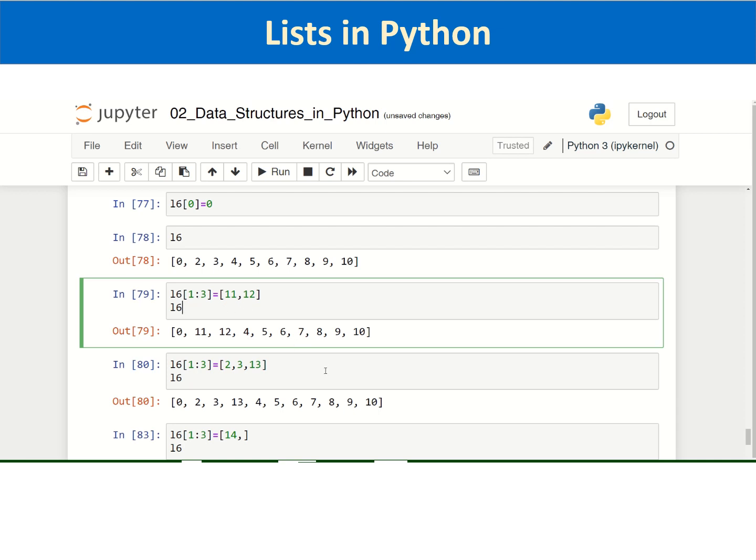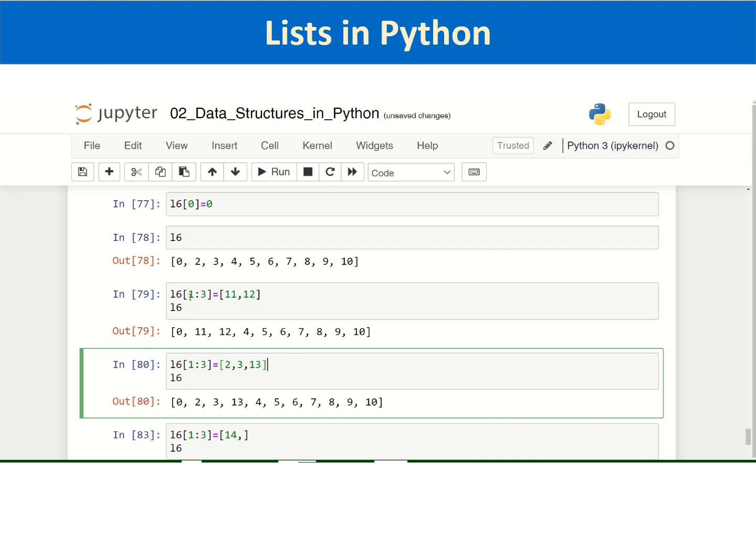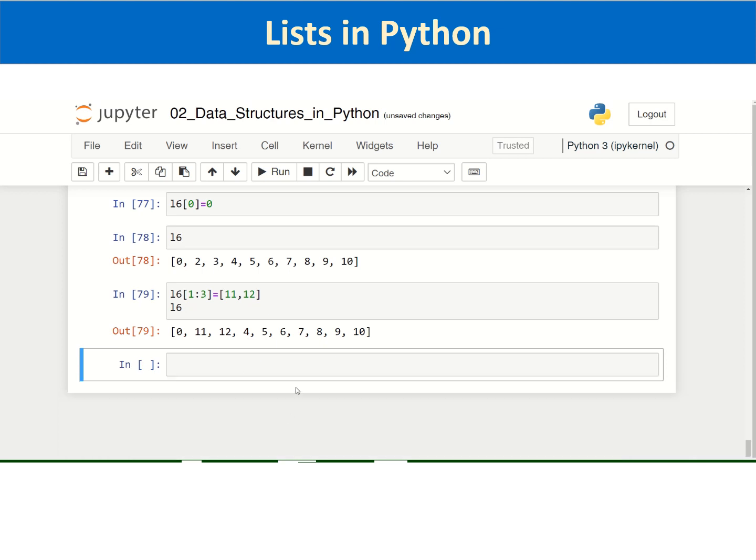It will be better if we are passing the same size slice. If you want to replace more than one element, you can do it in this way. Remaining, we can delete these cells, otherwise they will unnecessarily create confusion. So that is about list mutability.